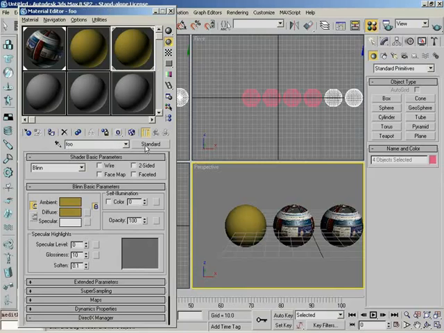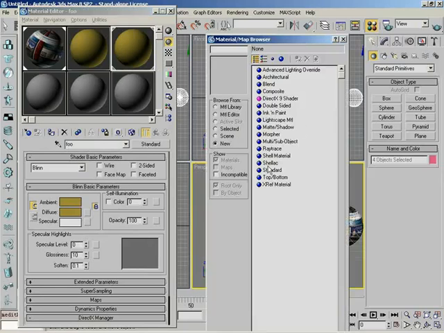And then finally over here you have a button where you can control the type of material you're working with. Now if you click on this, you're going to get a list of all the different materials you can create. Now I'm not going to be going over each one of these. I can just kind of mention a few. Like we have architectural materials. These are based on real world materials, things like concrete, things like wood, stuff like that. So we have ink and paint, which is a toon shader. That's cool. We have morpher, which will allow us, if we use things like morph targets, which we'll be getting into a little bit later, we can blend between different types of materials.